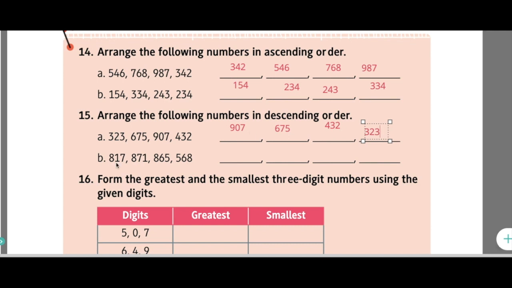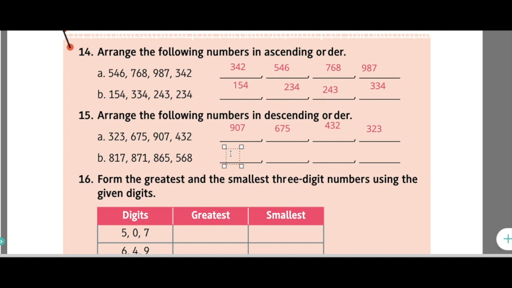B, 817, 871, 865, 568. So among these numbers, which is the greatest number? Here we have 8 in the hundreds place in three numbers. Then you have to see the tens place. In the tens place, in 817 we have 1, in 871 we have 7, in 865 we have 6.